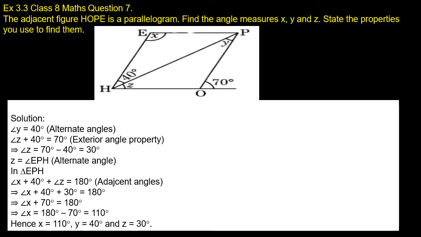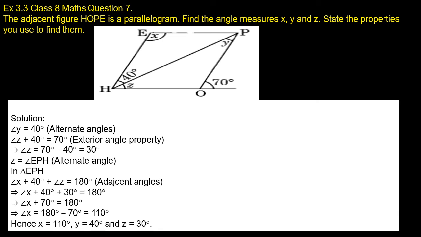Let us come to the seventh question, children. See the adjacent figure HOPE, H-O-P-E. Completely we can pronounce it as HOPE. The adjacent figure HOPE is a parallelogram. Find the angle measures X, Y and Z. State the properties you use to find them. We want to find the values of the angle measures X, Y and Z, and also state the properties you use to find them.